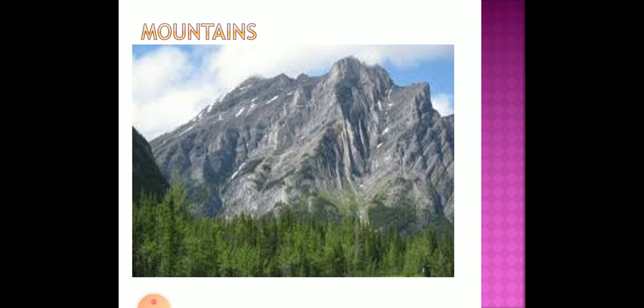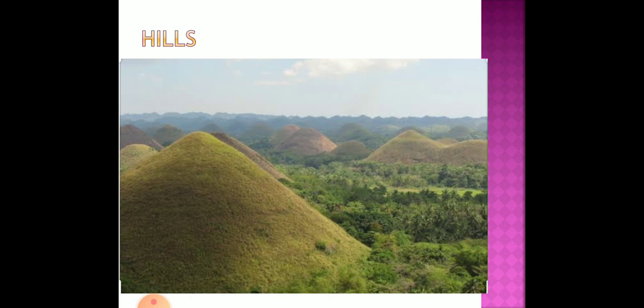Some examples of mountains. Now you can see the image of a mountain here, and the next one is a hill. Both look almost similar, and there is no official difference between a mountain and a hill, but slight differences are there. Hills are landforms that extend above the surrounding terrain. You can see that they are a raised area from the surrounding terrain, raised from the landform. In simple words, we can say this is the difference between hill and mountain.